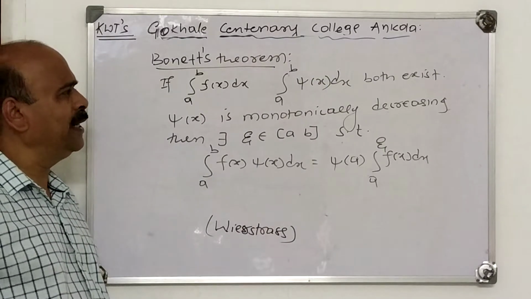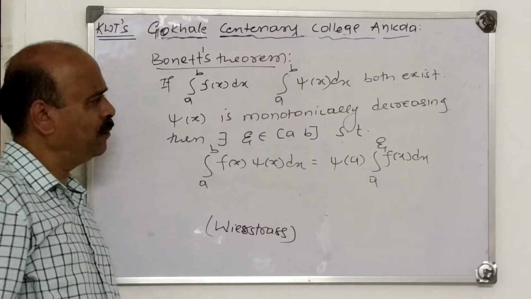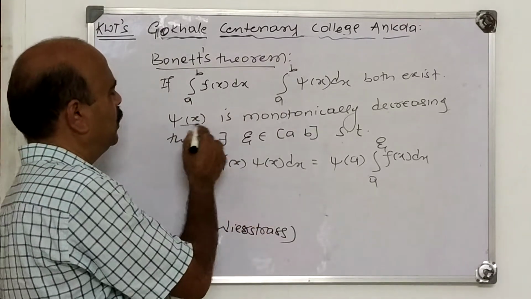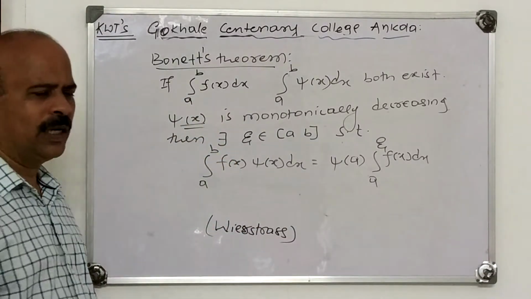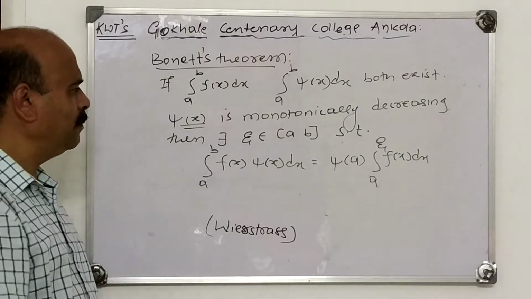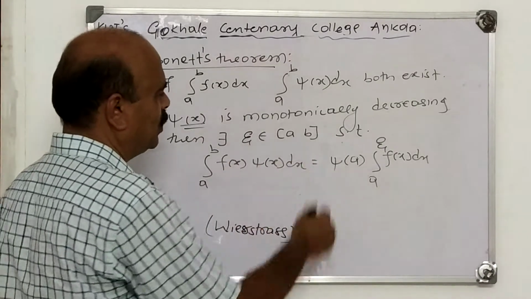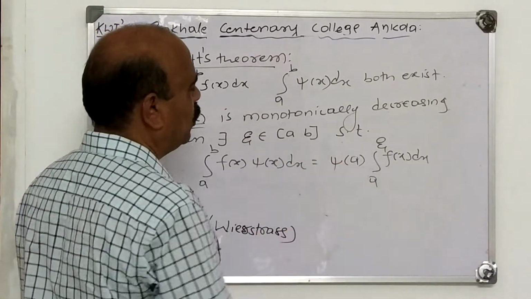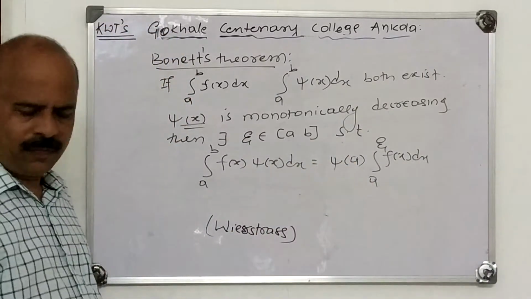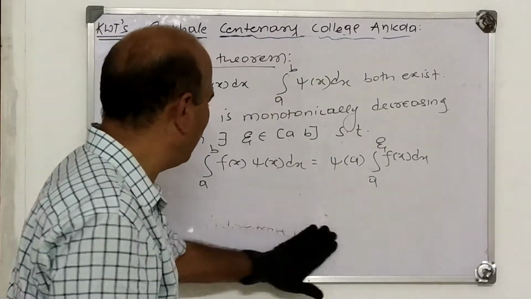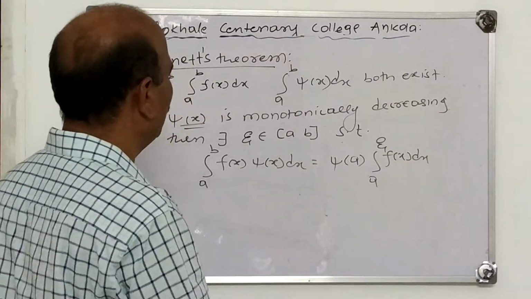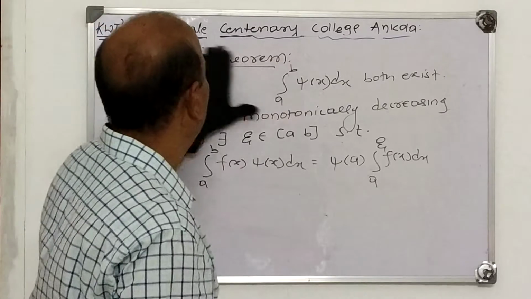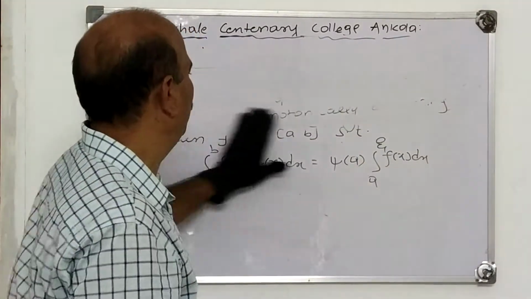Both are bounded and integrable in the closed interval [a, b], and the condition is that psi(x) is monotonically decreasing. Then there exists psi belonging to [a, b] such that the integral from a to b of f(x) psi(x) dx is psi(a) times the integral from a to psi of f(x) dx. Now directly applying this, we can prove the second mean value theorem.